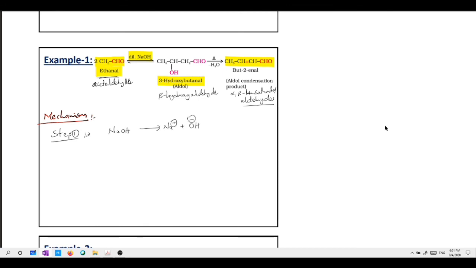Step 2: the OH minus takes one of the hydrogens from CH3CHO, the alpha hydrogen, and goes with that one.